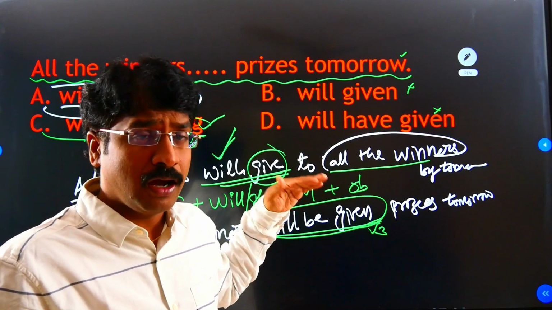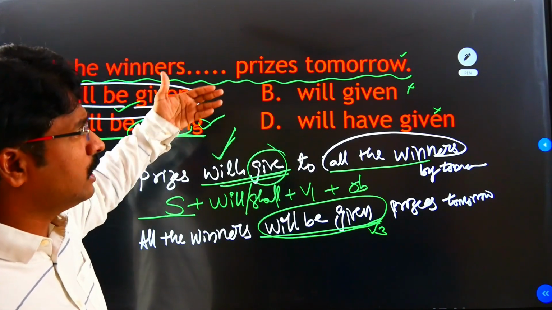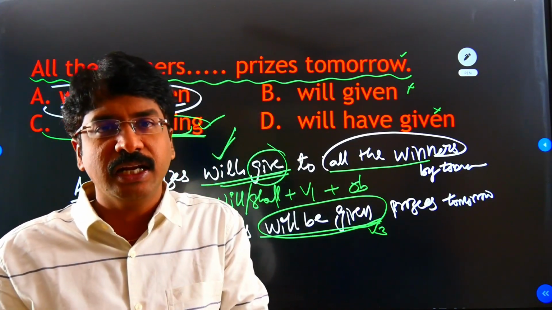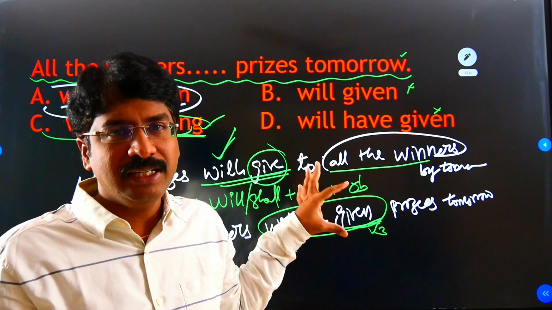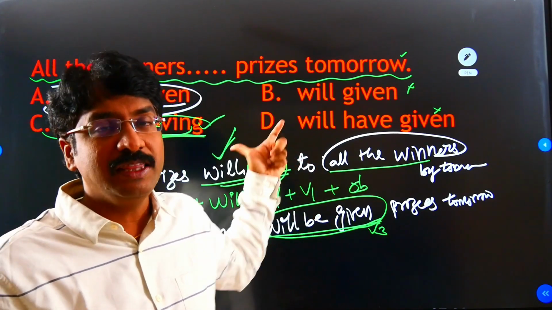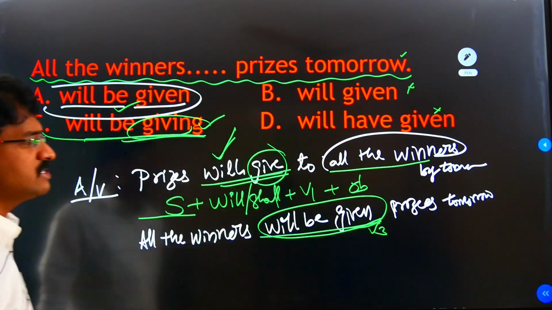How should we write this sentence here? So we know what the rules and regulations are. If you don't know the rules and regulations, we cannot write this sentence. You cannot form the sentence. You cannot fill in the blank here. Okay. So what is the answer? Will be given is the answer.